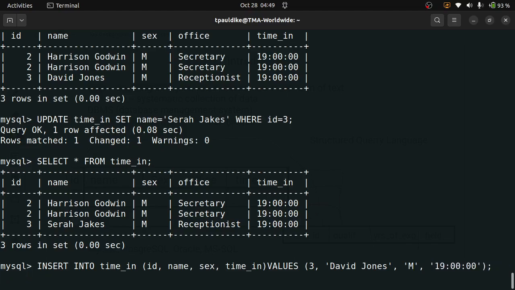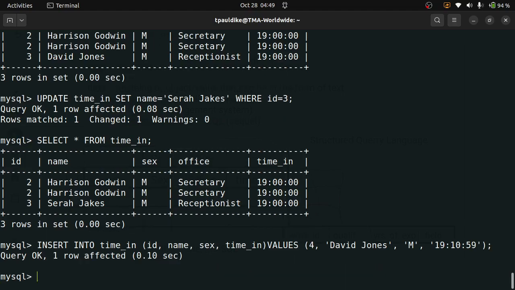And let's say, Sarah Jakes is supposed to be a female, right? I guess you can update that by now. So you can try to update it. Let's put a new name. Let's still add David Jones as a male, and this time with an ID of 4. Let's say his timing was a bit late, so 1910. Okay, at about 59 seconds. All right, so it worked.